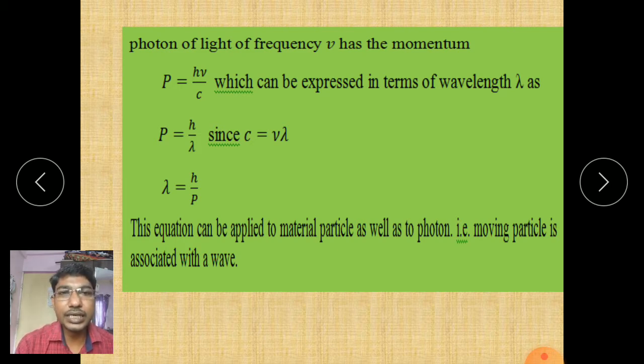This equation can be applied to particles as well as photons, since a photon is also a particle. Now, a moving particle is associated with a wave.